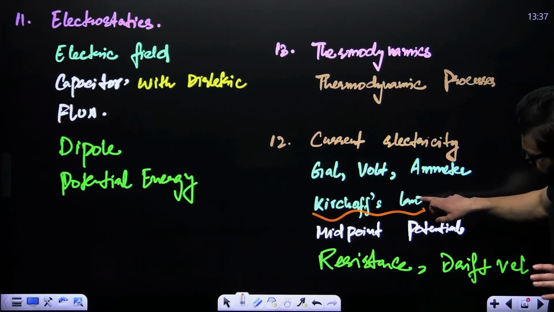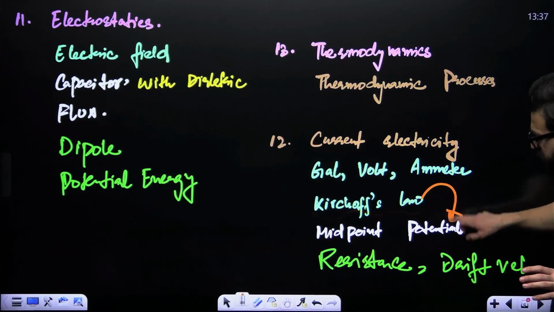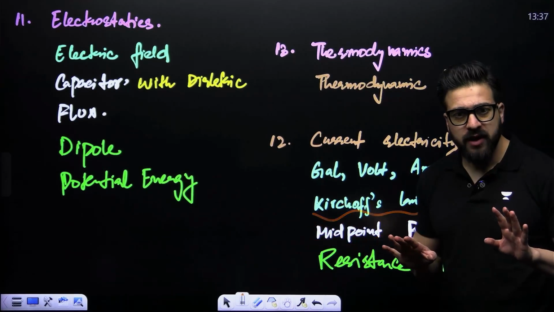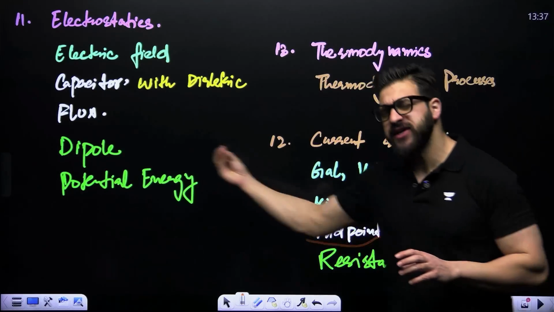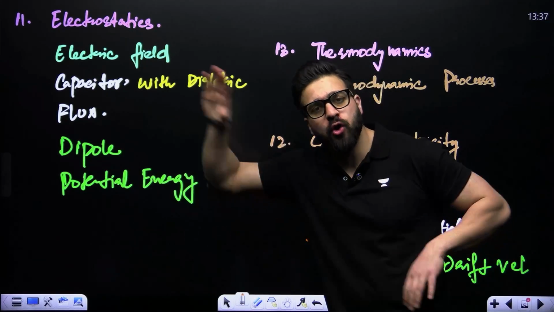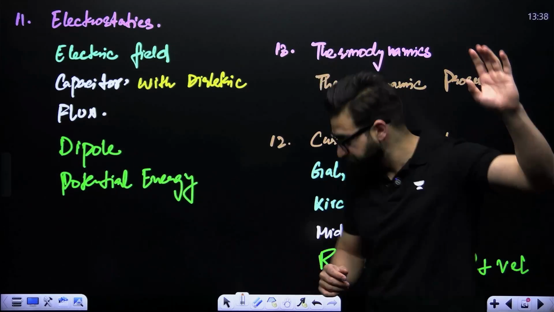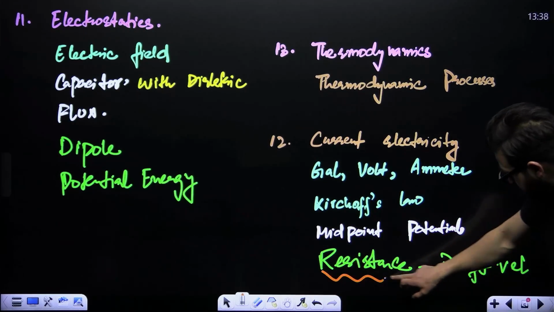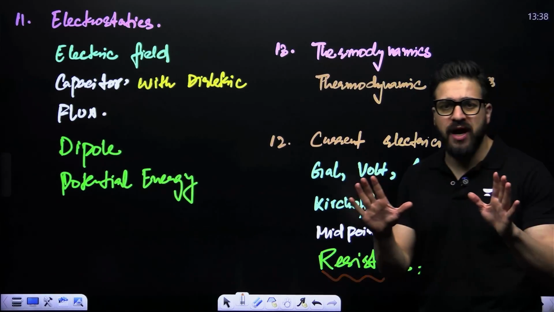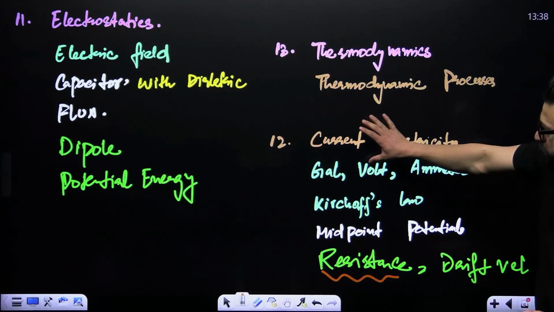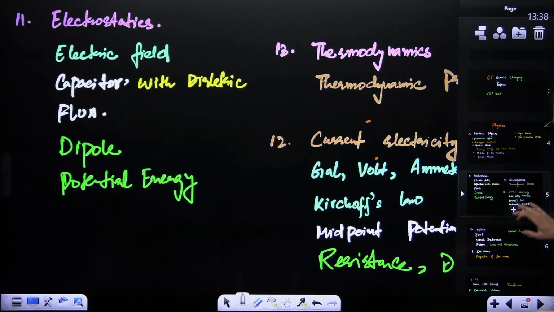Kirchhoff's laws, or you can solve the Kirchhoff's laws questions with the midpoint potential formula also. Okay, I have shown all of these concepts in my marathons. Go and check those out. Everything is discussed in detail with a variety of problems. Then, my dear friends, you have got resistance and drift velocity. Keep your eye on these concepts also. So we say this is from the current electricity portion.